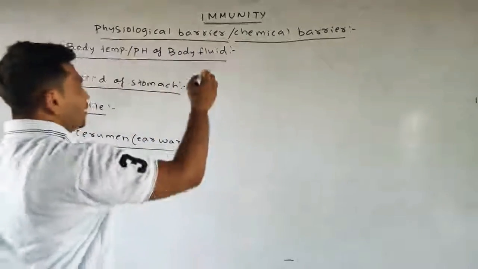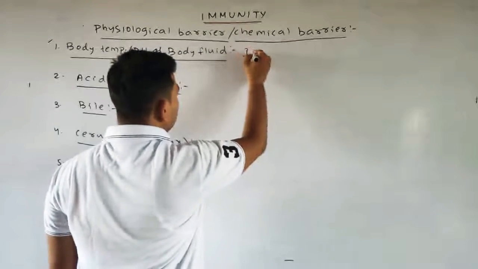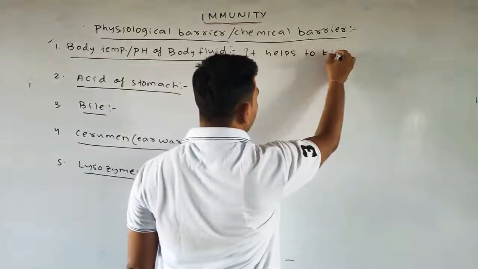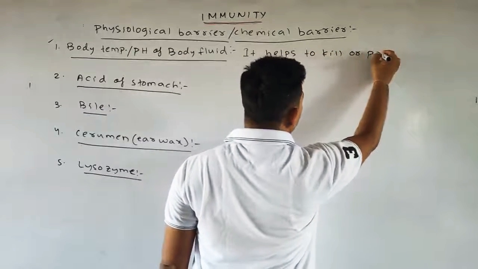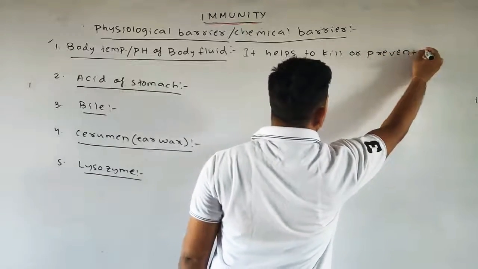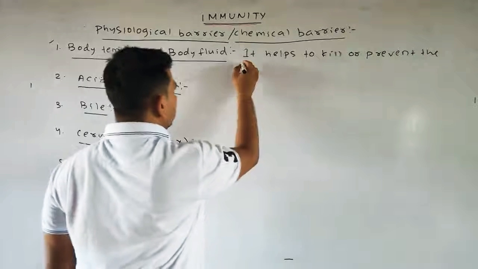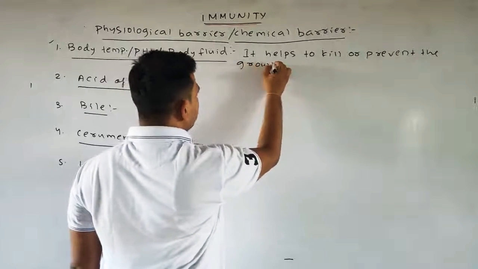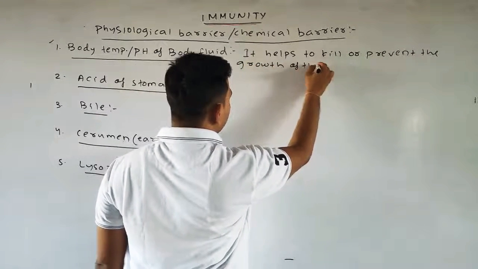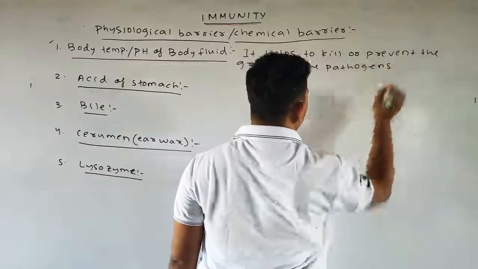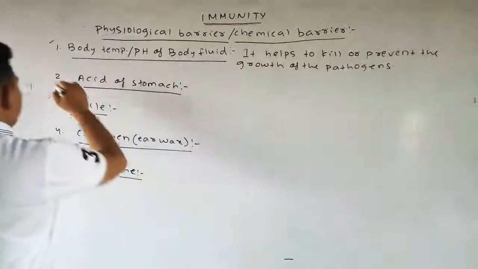So simply we can write it helps to kill or prevent the growth of the pathogens.